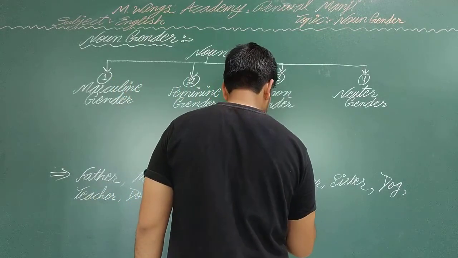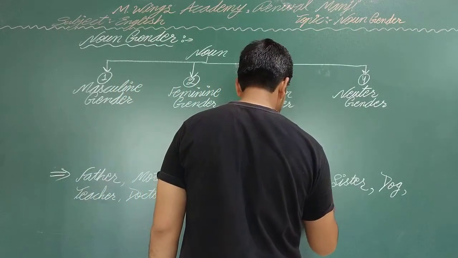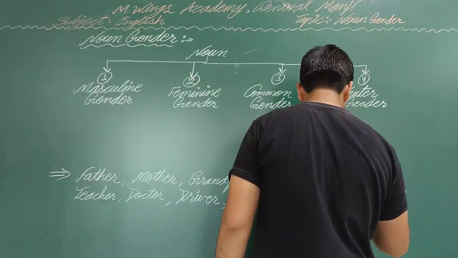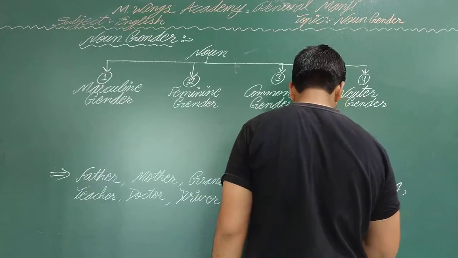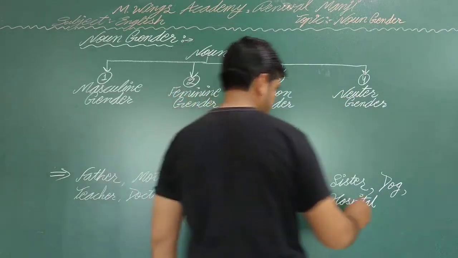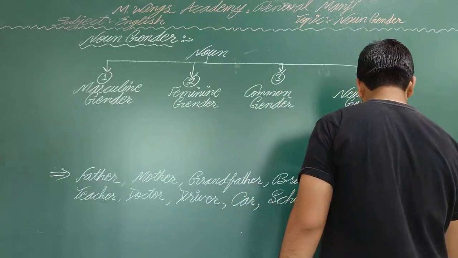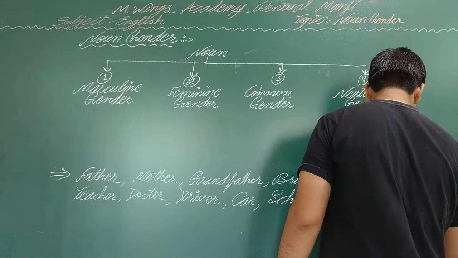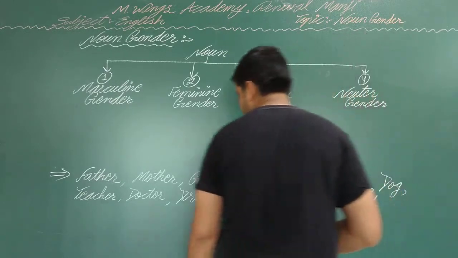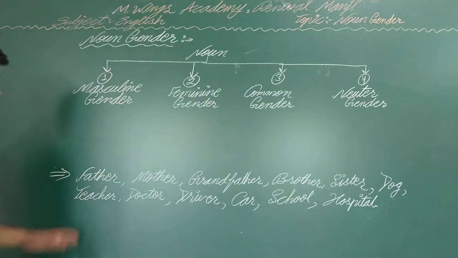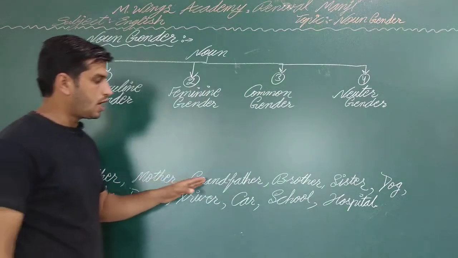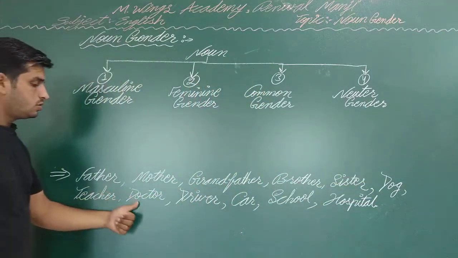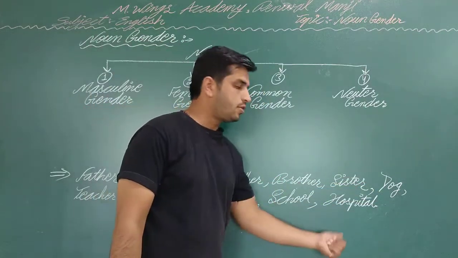A teacher goes to school, and a doctor goes to hospital, where he cures patients. So here are some words: father, mother, grandfather, brother, sister, dog, teacher, doctor, driver, car, school, and hospital.